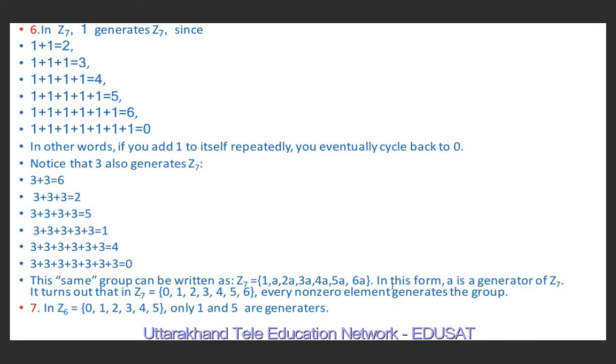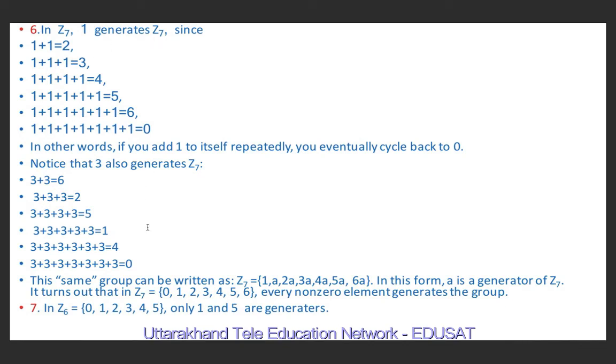However, sometimes we also write it as 1, A, A square, A cube, A raised to power 4, 5, 6, but take care of the operation and the set. Because it is Z7, the operation is addition modulo 7. So in this form, A is the generator of Z7.